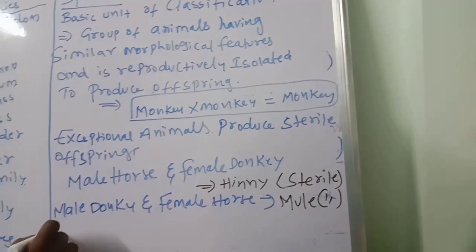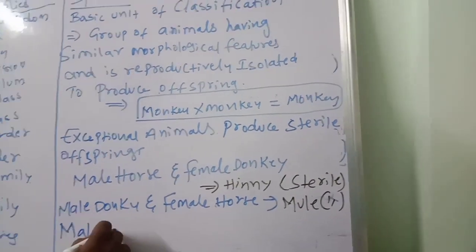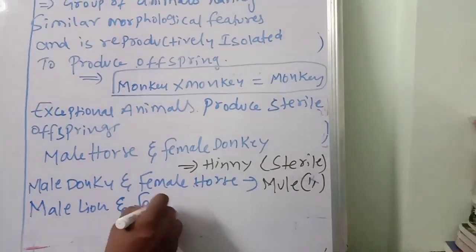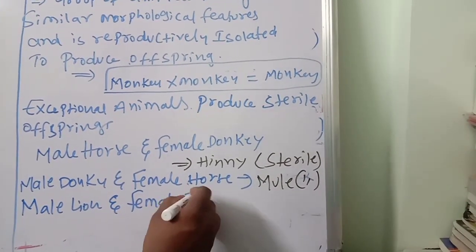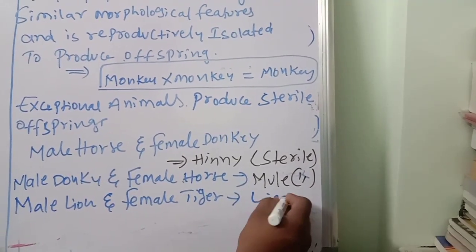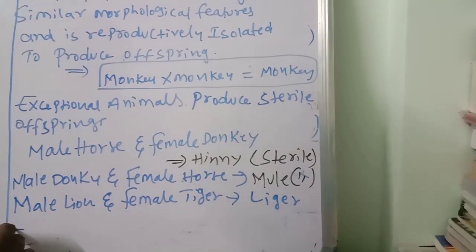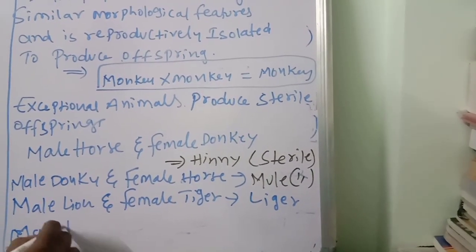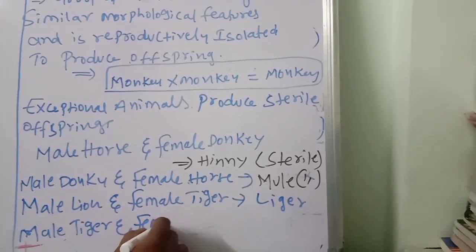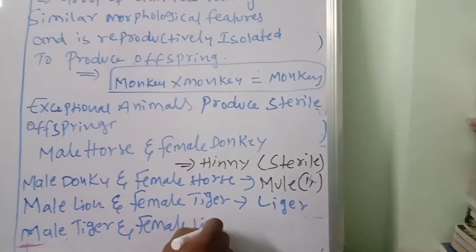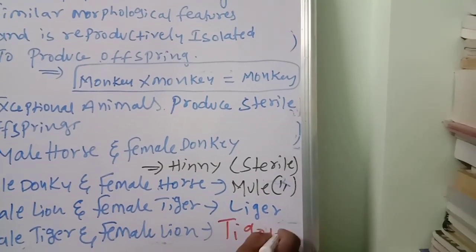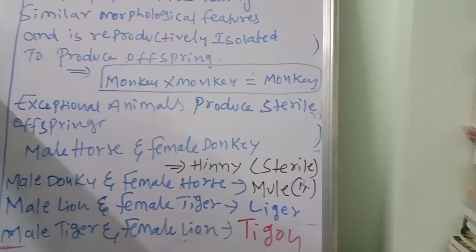Then male lion and female tiger, so you know a liger will come, very very important. And male tiger and female lion crossed, you will get the tigon. What is that? Tigon. These points you should remember.